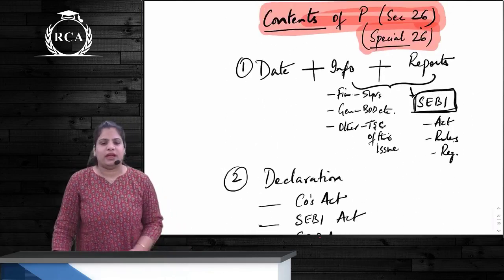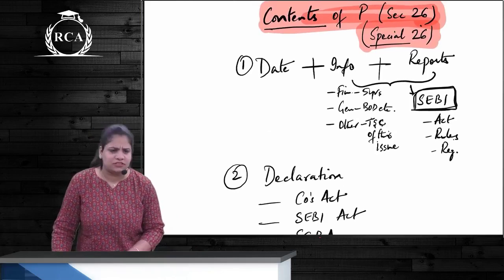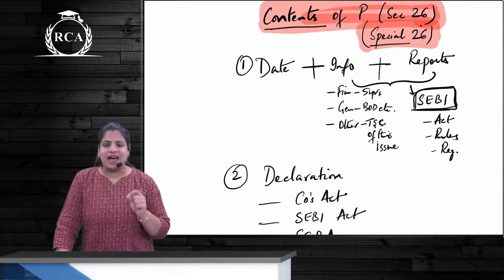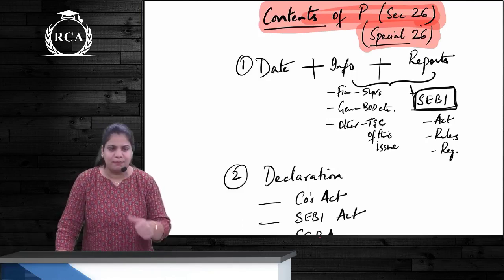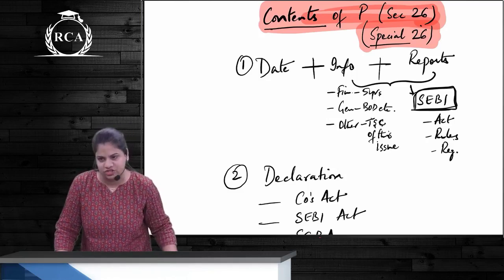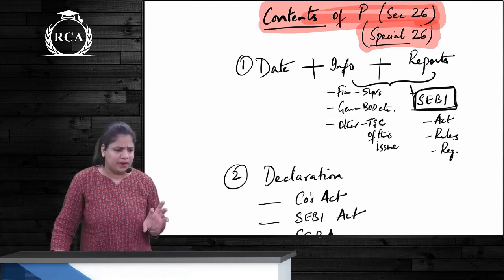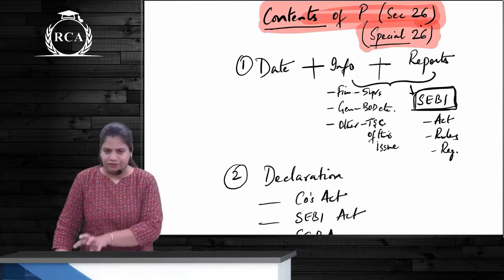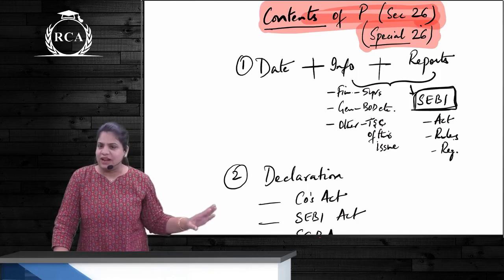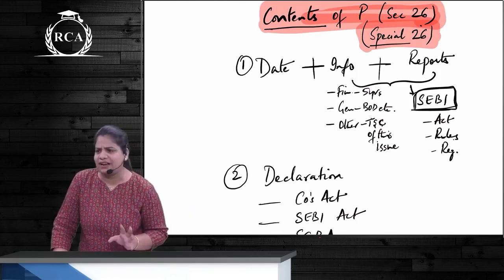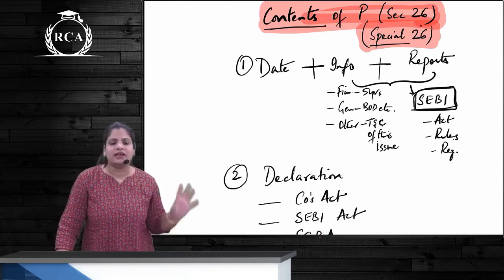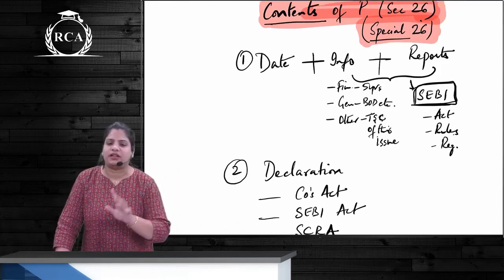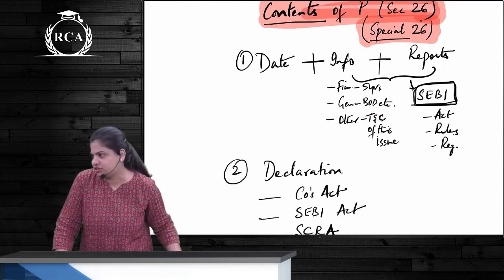With respect to date, every prospectus compulsorily has to be dated, correct? With respect to information and reports, these are as specified by SEBI. SEBI Act, SEBI rules, SEBI regulations, correct? But if you talk about information, generally there are three types of information. One is the financial information. Second is general information with respect to board and company, etc. And third is other information, that is with respect to the terms and conditions of this particular issue for which the prospectus is issued, correct?